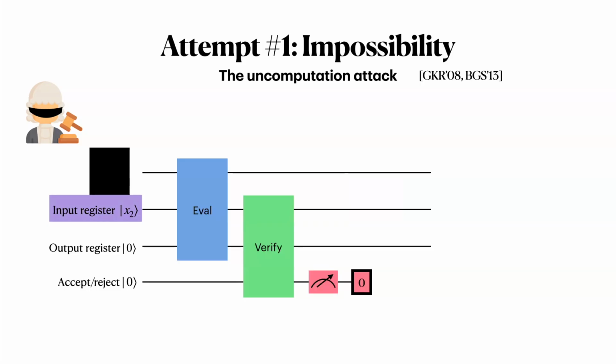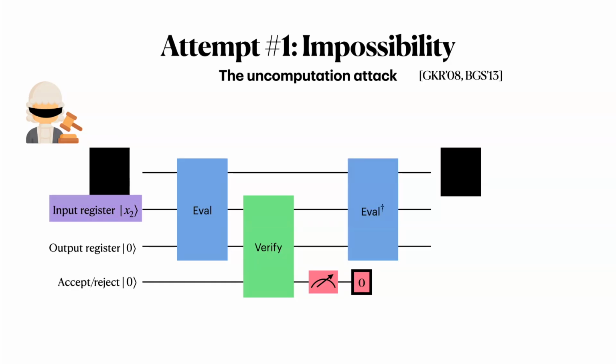Verification will reject because they're not computing the answer using the correct oracle. They're computing their answer with the post-destruction oracle. And in this way, the distinguisher can successfully distinguish the real world from the ideal world.